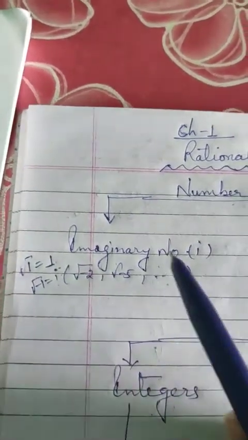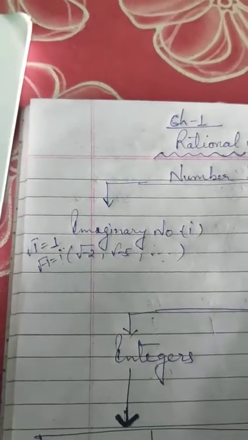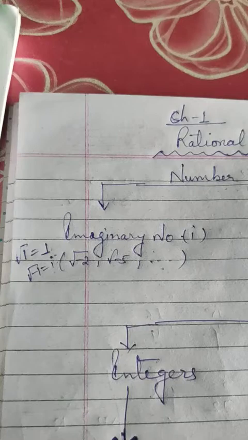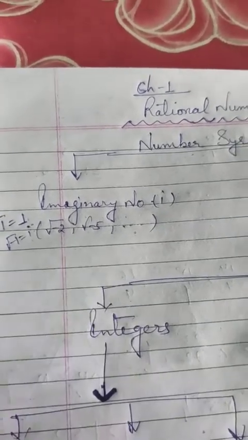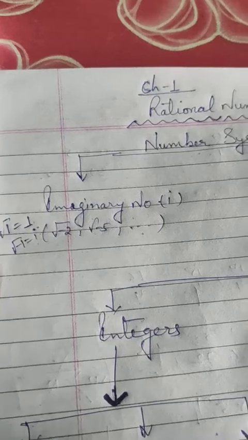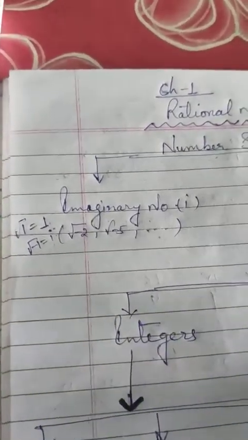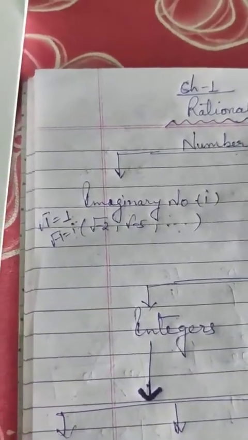These are known as imaginary numbers. For example, imaginary things which you can imagine, like I wish I could be like Amitabh Bachchan or Virat Kohli or MS Dhoni. So that is the imaginary number, the number which doesn't exist.